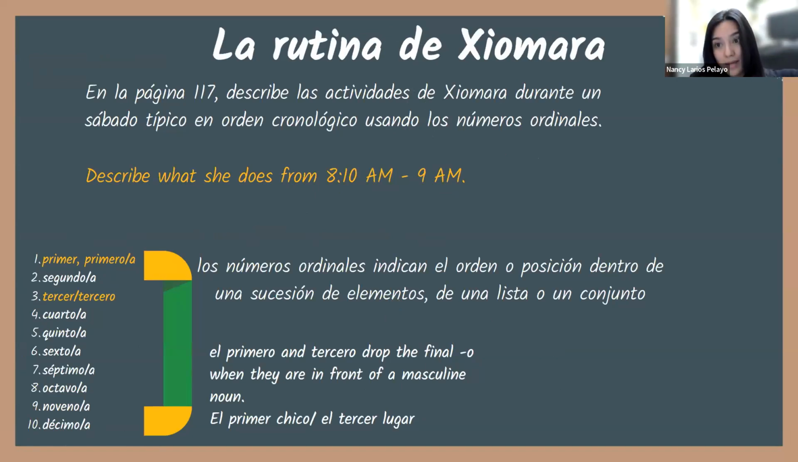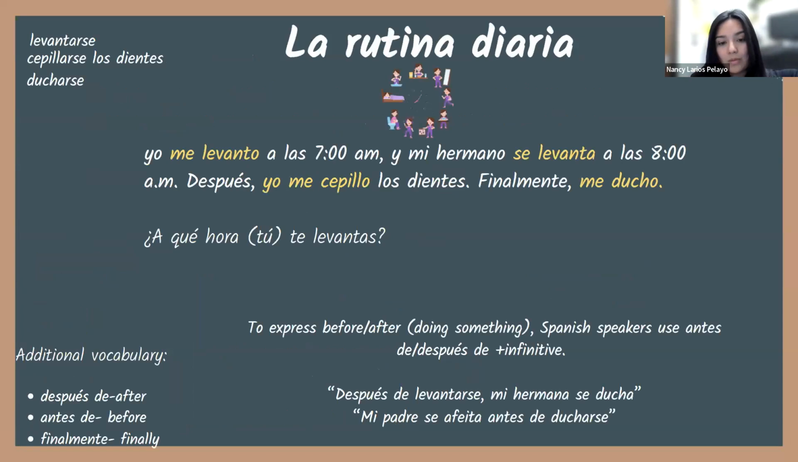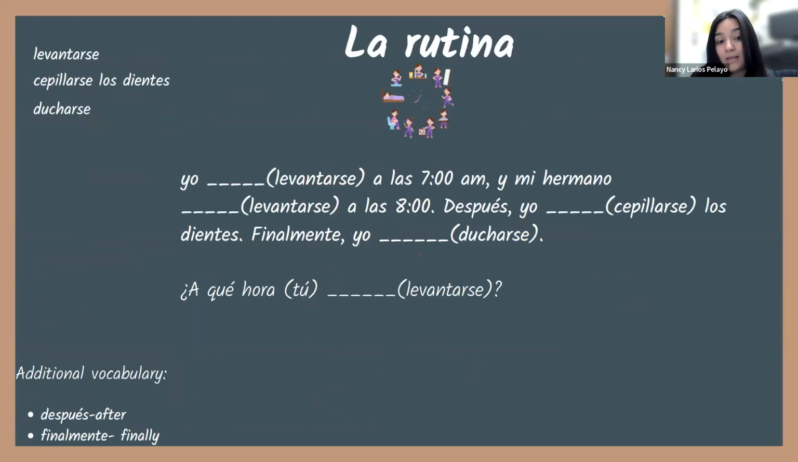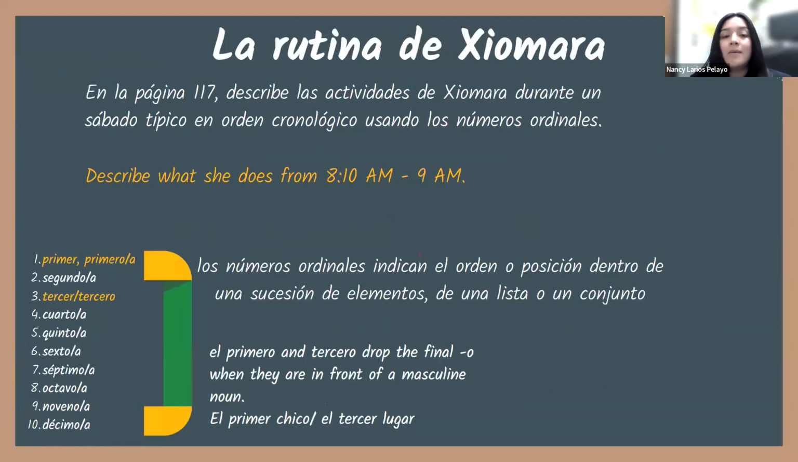Since you are describing Xiomara's routine, what form are you going to be using? Are you going to be using yo me, o tú te, o él, ella, usted, se, right? And so, because we're talking about Xiomara, we're talking about ella. Okay, so make sure that you are using the correct form, the correct reflexive pronoun.